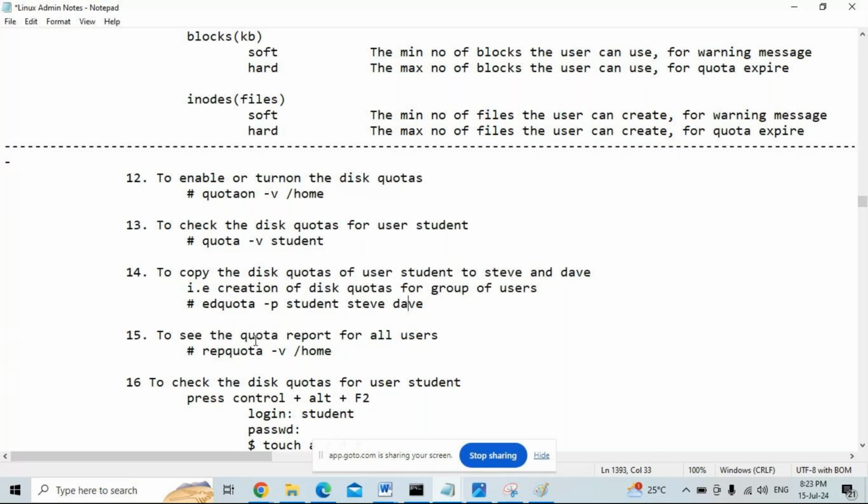To see the quota report for all users, this is the command to see the quota report for individual users. For all users, repquota -v file system /home.